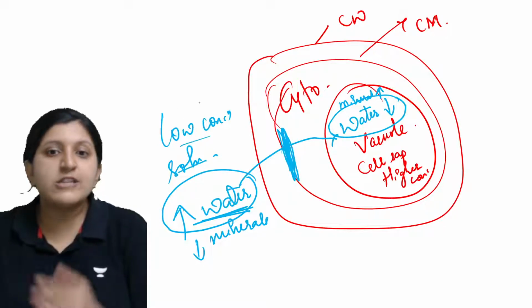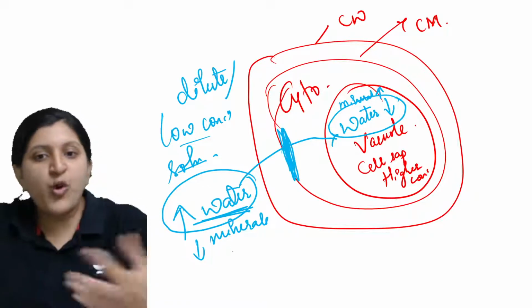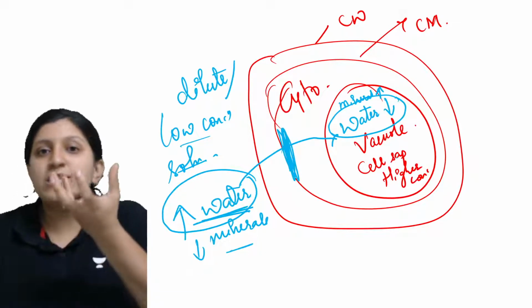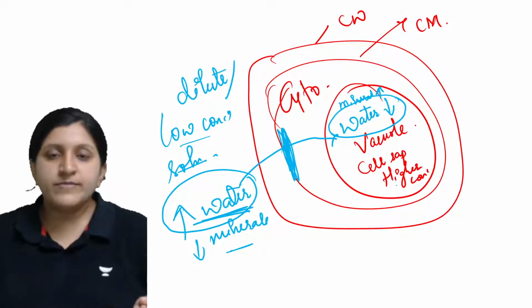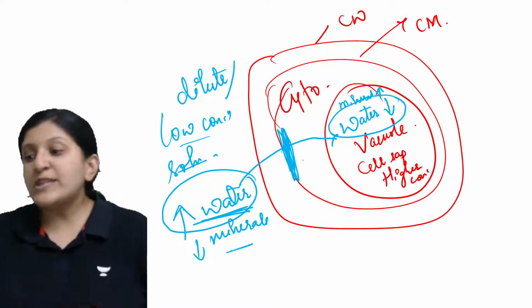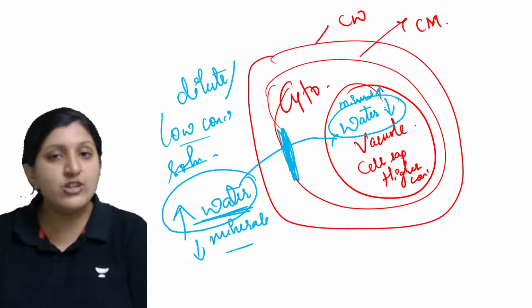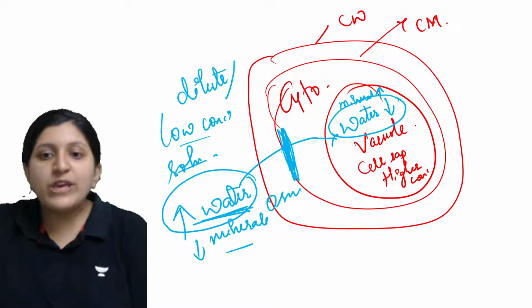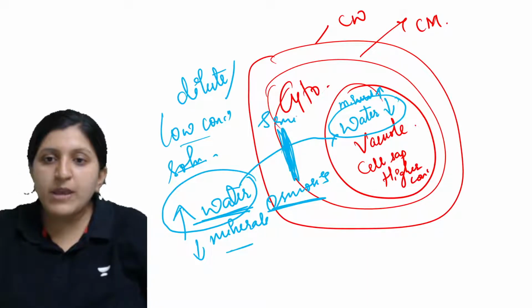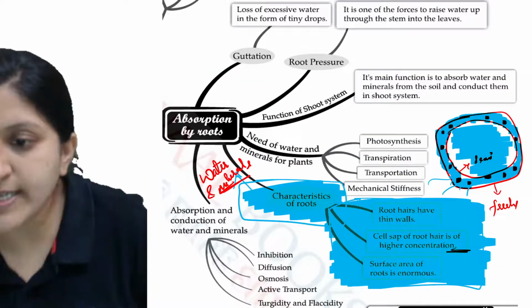So it is a low concentrated solution, meaning it is basically a dilute solution where you can see more water and very less mineral as compared to the cell, because in the cell a lot of minerals or ions are maintained, and water is very less. So what is going to happen? The water will move from the region of higher concentration to the region of lower concentration, and that we call osmosis, because it is moving across the semi-permeable membrane. Alright, so that is another characteristic.